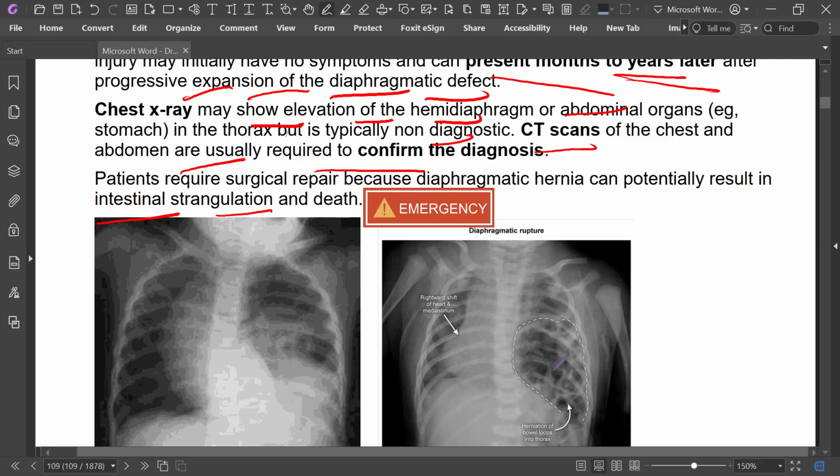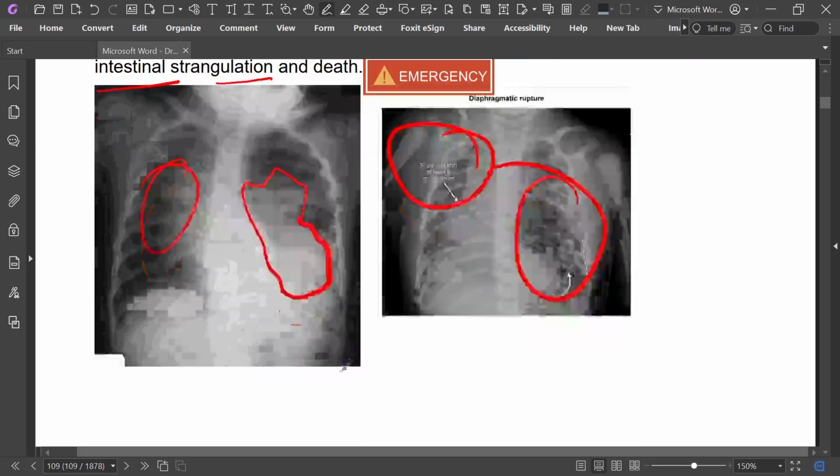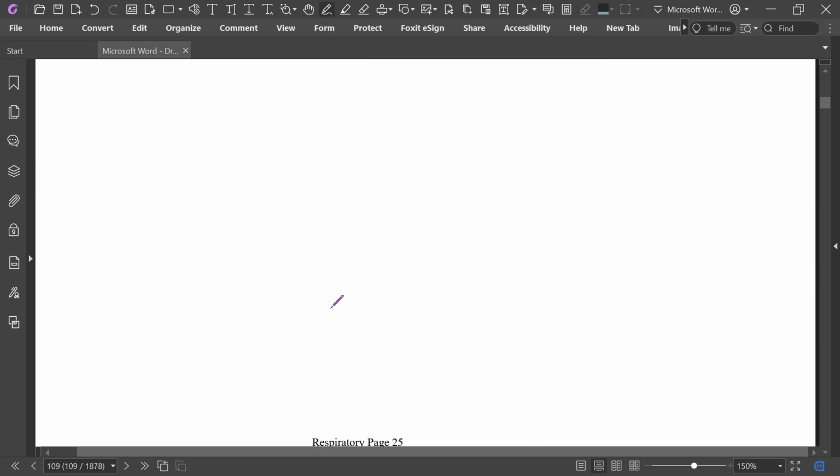This is herniation of the bowel loops into the thorax, with rightward shift of the heart in the mediastinum. Herniation of the bowel loops into the thorax.